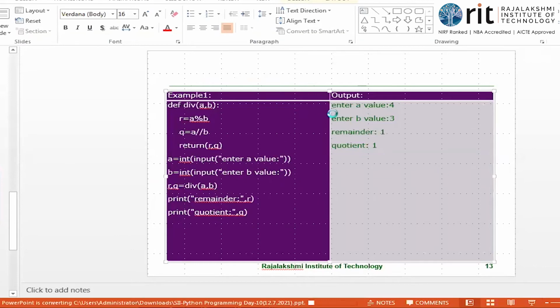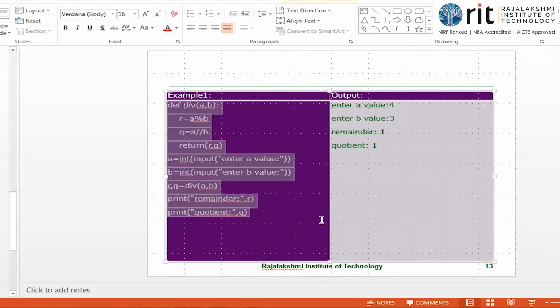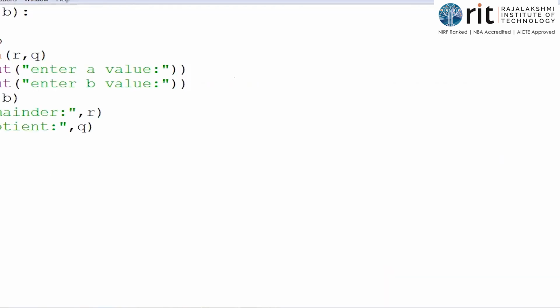So we'll see this program. Okay, I'll run this code and show it to you. You can use a different variable name, no problem. Look here, since r, q are already used here, I'm using re and qu.